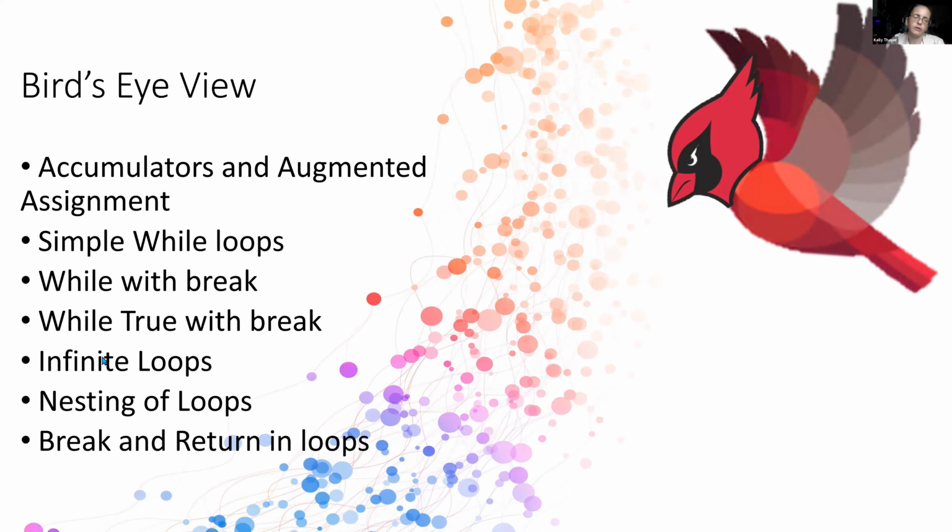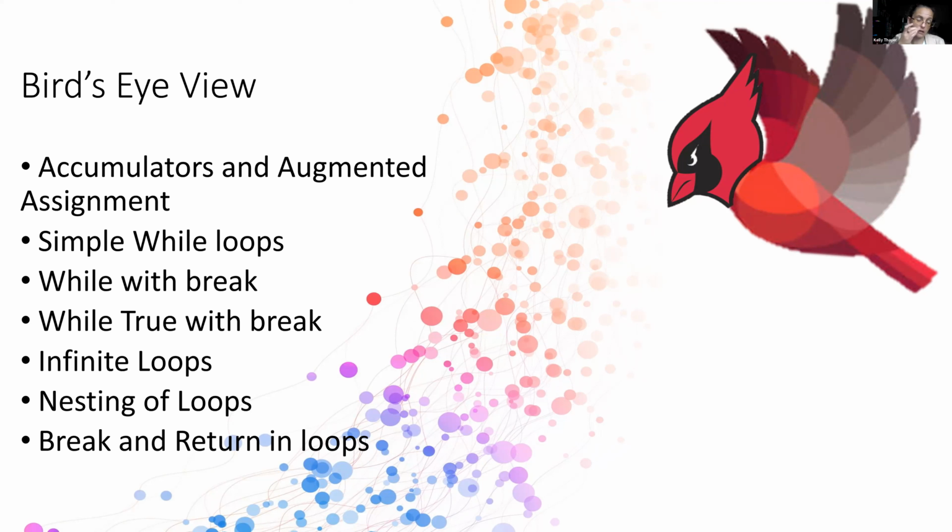So then, just bringing this all together, we've talked about the accumulators and the augmented assignment, which, as you can now appreciate, have quite a lot to do with the loops, which is why we brought this topic in at this point. Then we looked at the simple while loops. Then we moved on to while with break and while true with break. Whenever you encounter a break, that terminates the execution of that loop. Then we looked at the infinite loops, which is usually an accident.